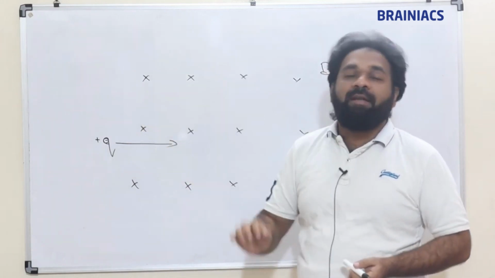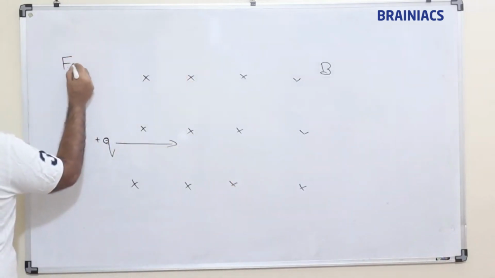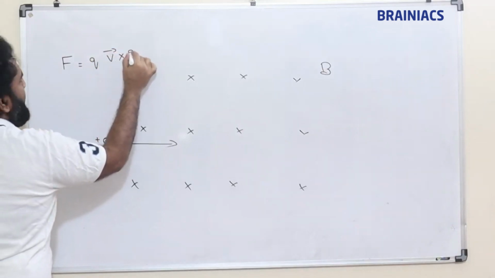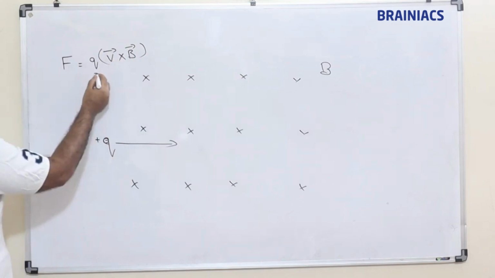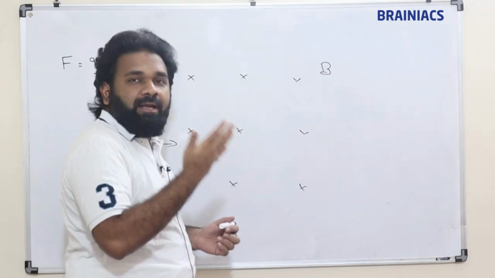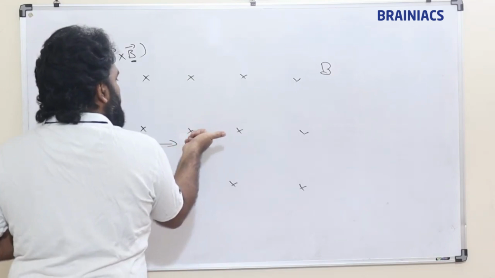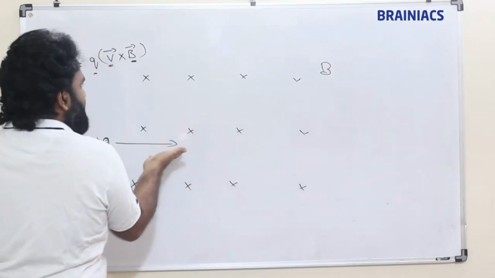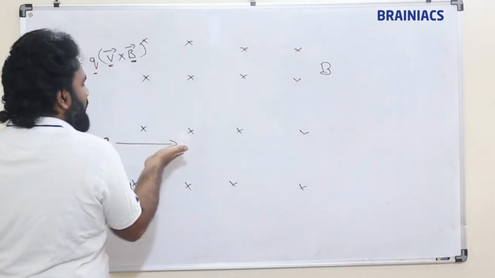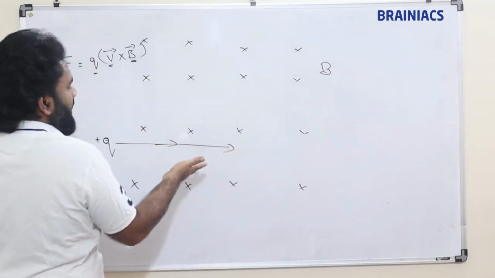is the direction of force. So magnetic force is equal to Q into V cross B. This is charge, this is velocity, this is B, the magnetic field. Now how to find the direction of force? This is the direction of the magnetic field, it is going inside. Now this is the direction of charge. Now this is moving, in which direction will the force act?